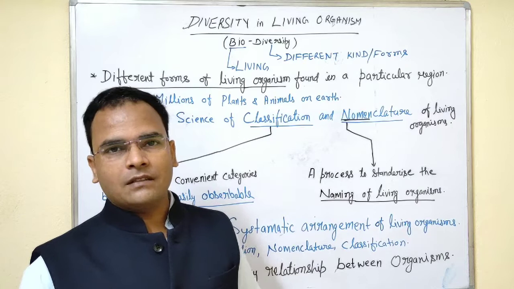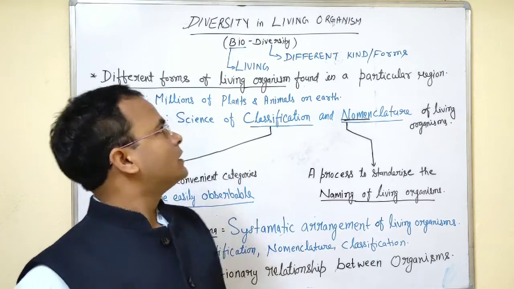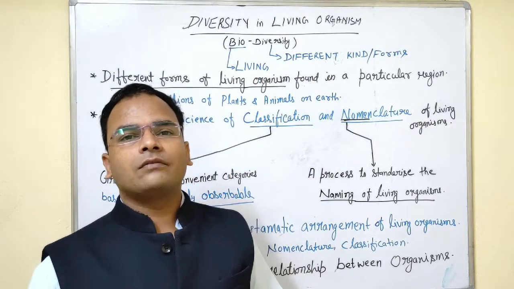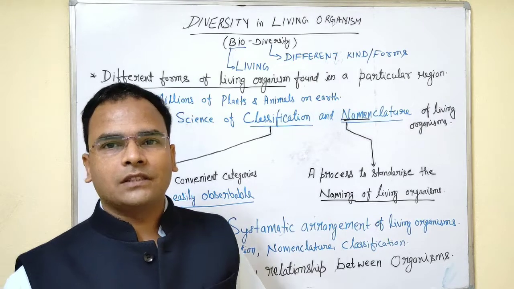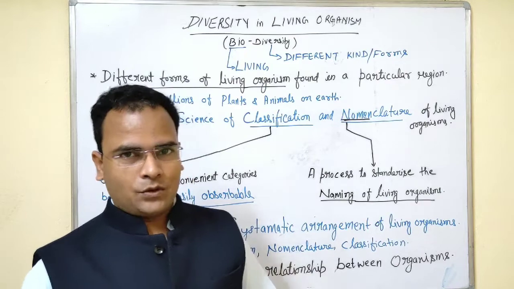So we were studying in the last videos the different types of tissue. The last chapter we studied was tissue. Today we are going to start diversity in the living organism, or in short we also call it biodiversity. What does biodiversity actually mean?